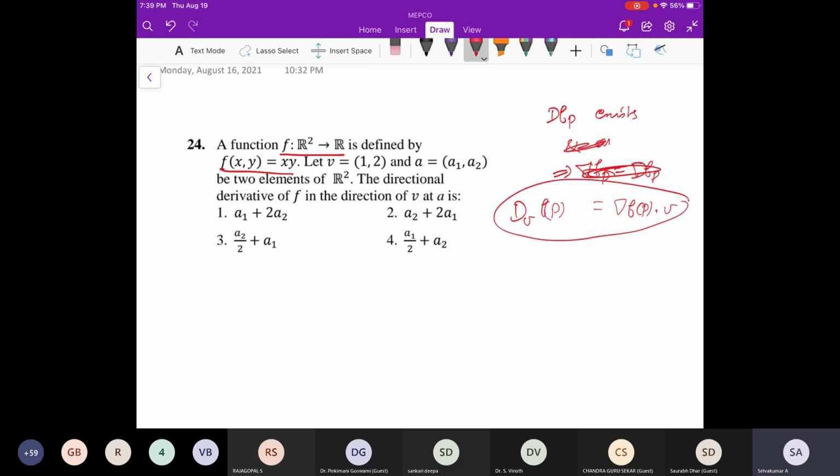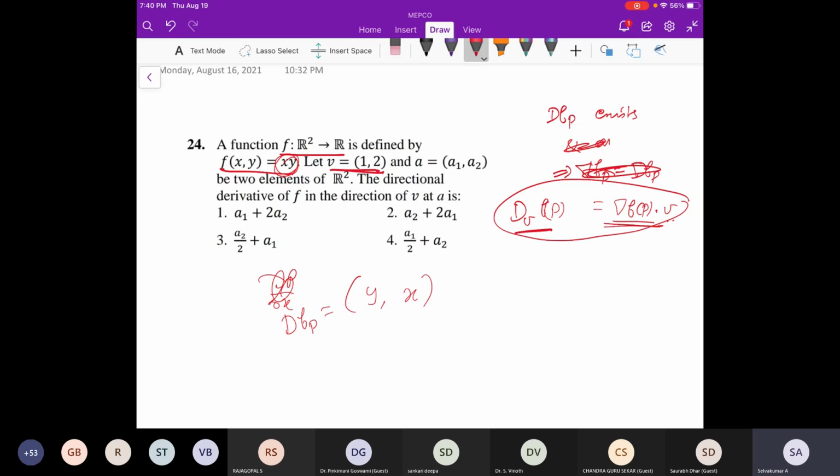You don't have to find the directional derivative using the limit formula; you can directly use this. That's the meaning of this. Here f is from R2 to R, and xy is a polynomial, so we can take the partial derivatives, and del f at a point p is nothing but y comma x.